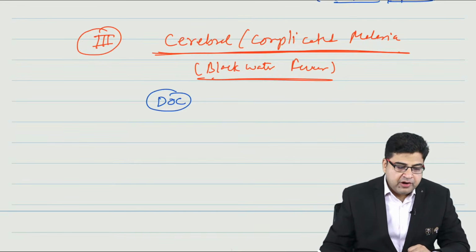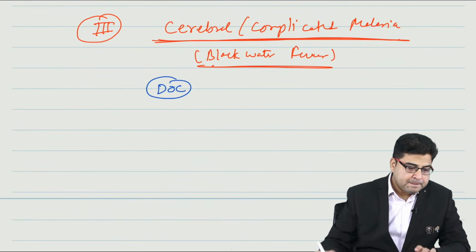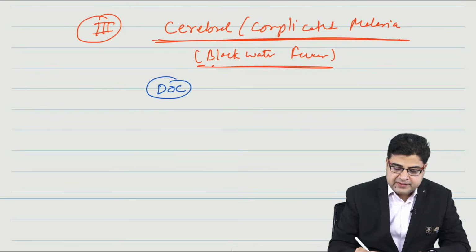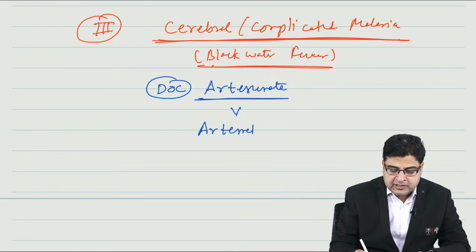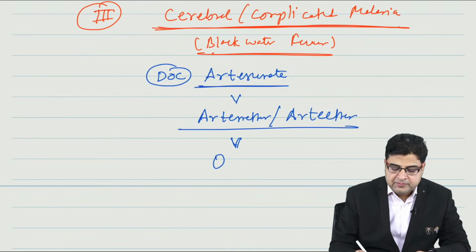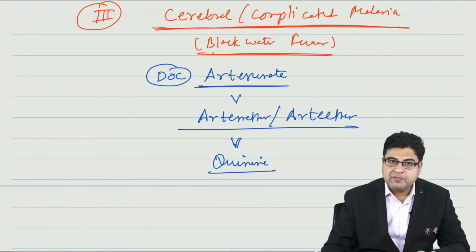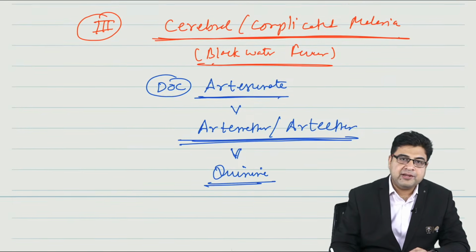So the drug of choice for complicated and cerebral malaria is, Dr. Manu Garg has given the correct answer, artesunate. So artesunate is the best medicine to be given over here. If artesunate is not given in the MCQ, you can mark artemether or arteether. If they are also not given in the MCQ, the fourth medicine you will mark is quinine. So you will follow this sequence for cerebral malaria, complicated malaria: artesunate is the drug of choice, followed by artemether, arteether, and then quinine.